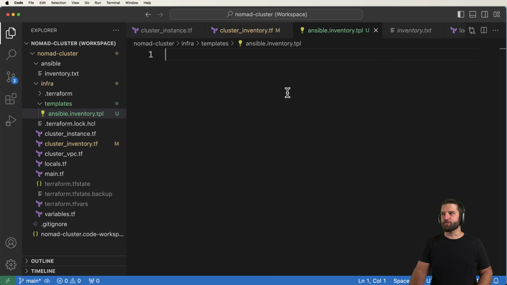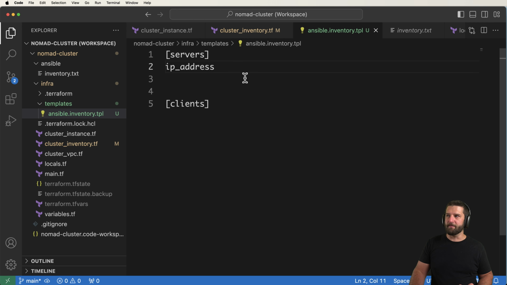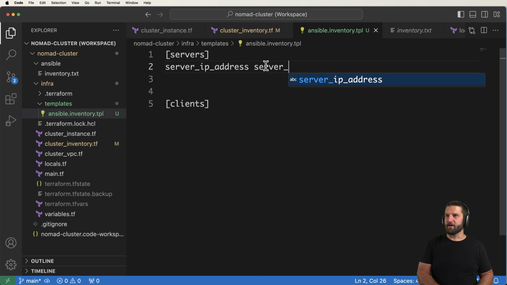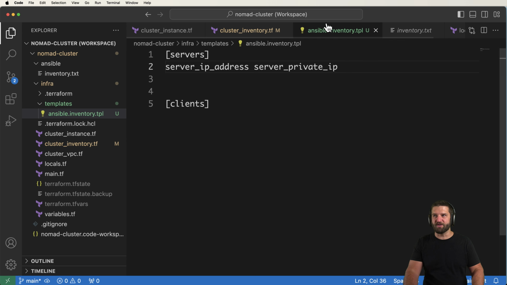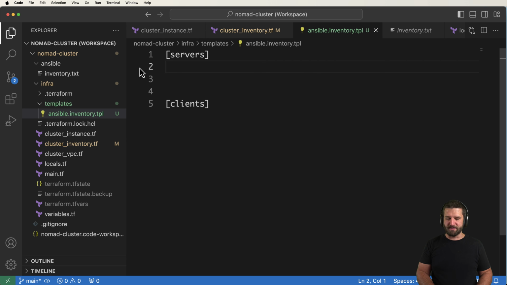But the idea here is we want to actually use those values. So the way it's done is we're going to do other iterations. So the first thing is we're going to declare a couple things related to Ansible itself, servers and clients. So in here what we've got is we want to have basically our IP address, roughly speaking. And we also want to have all of our server IP addresses in here. And then maybe our server private IP and so on. So we keep going through the logic as to what it is our inventory file needs. But before we can do that, we need to actually do the iteration itself.